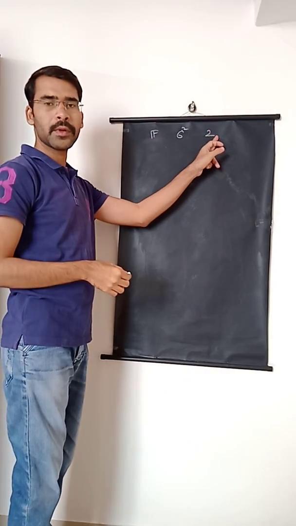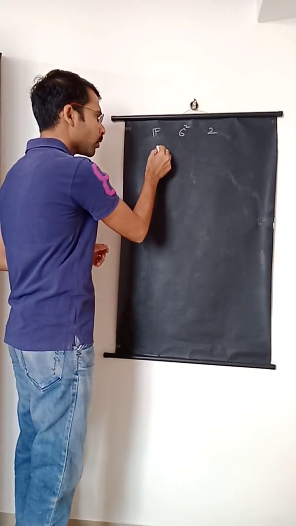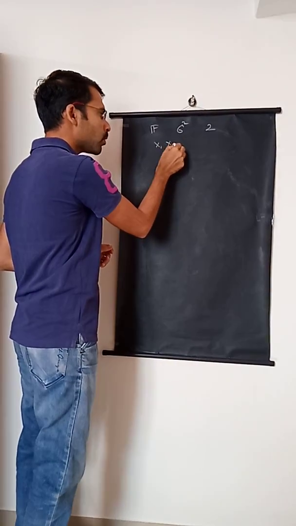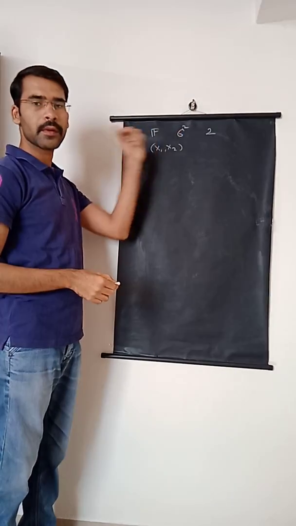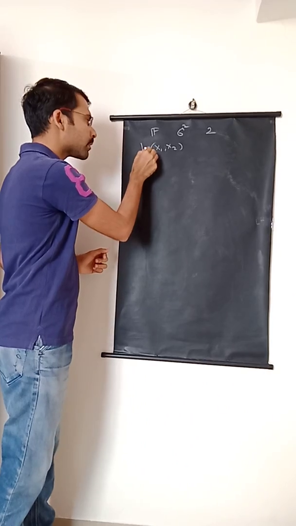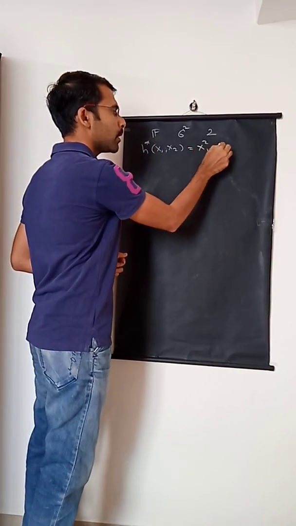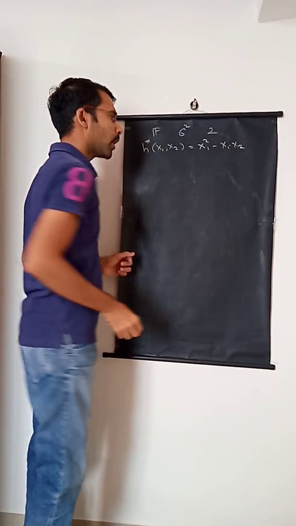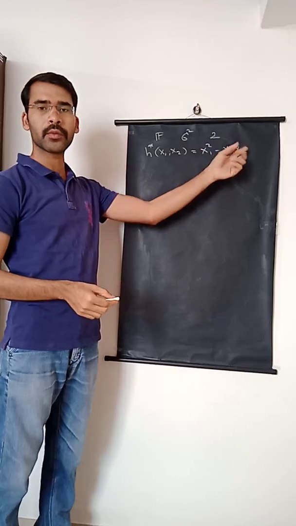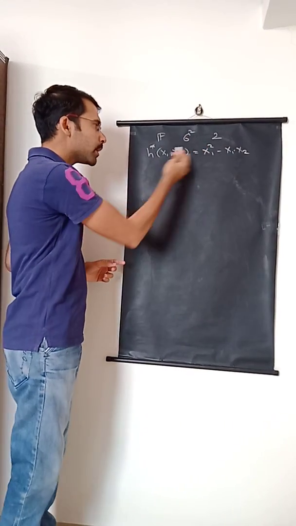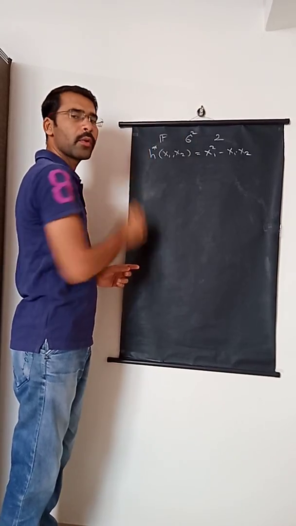At least two observations are needed in order to estimate sigma square. So suppose x1 and x2 are the two observations given. This is the sample based on which we want to estimate sigma square. Now suppose a star is a function, say x1 square minus x1 x2. So I have defined a kernel as a star of x1 x2 is equal to x1 square minus x1 into x2. Firstly, let us verify whether this a star can be considered as a kernel for sigma square.